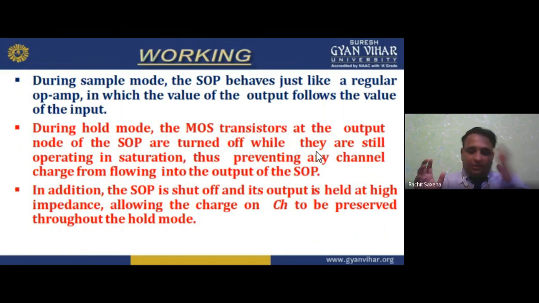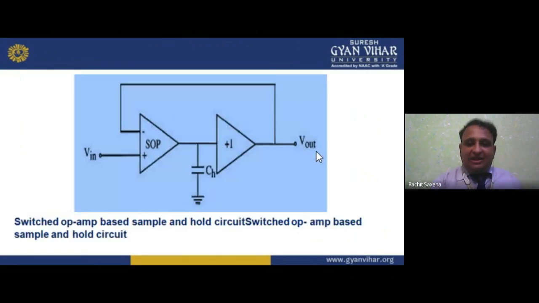Now see, I have the amplifier here, the SOP is there. If I am sampling, what will happen? I give this input and I take the output. Sampling 5 volts, I get 5 volts. Now if I want to hold it, what do I have to do? This thing. Now the holding capacitor we have, through this we can hold the value for the time it is given to you, and no charges flow, because we make a saturation region here. So what happened? No charges will flow from here directly to the output. No charge will go. That is one. And if no charge is moving, we are making it hold. We put it on hold, like this.